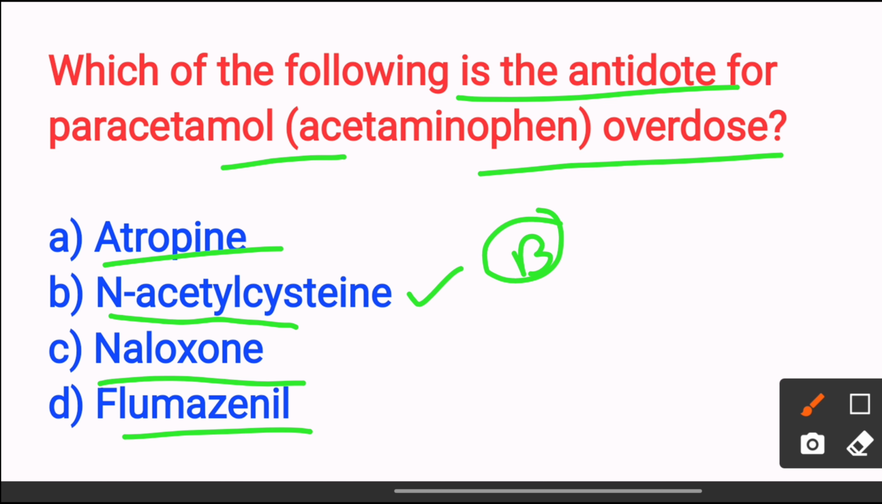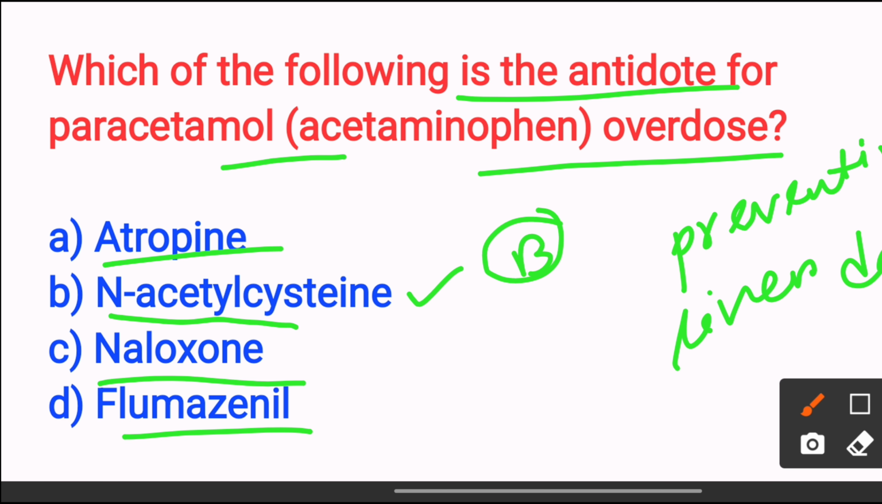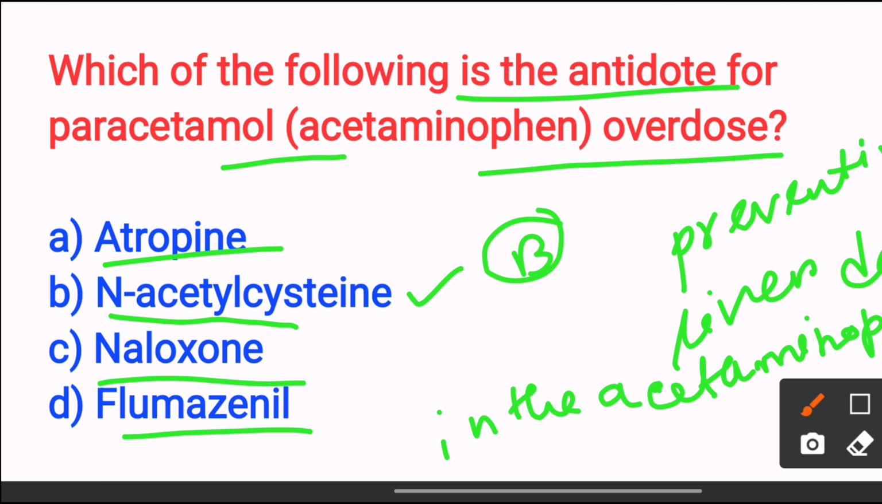It replenishes glutathione, preventing liver damage in acetaminophen toxicity. So the answer is option B N-acetylcysteine.